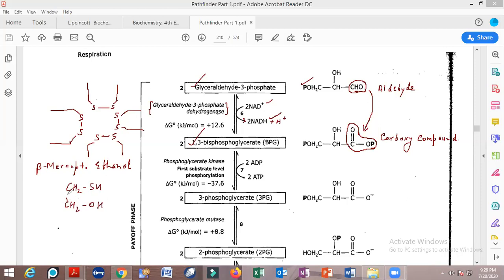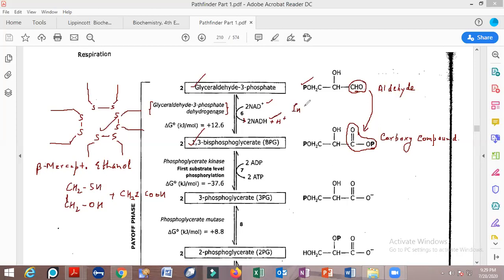This compound can break all the disulfide linkages and will inhibit the enzyme, along with a compound referred to as iodoacetate, CH2I-COOH. So both iodoacetate and beta mercaptoethanol are inhibitors of glyceraldehyde 3-phosphate dehydrogenase enzyme.